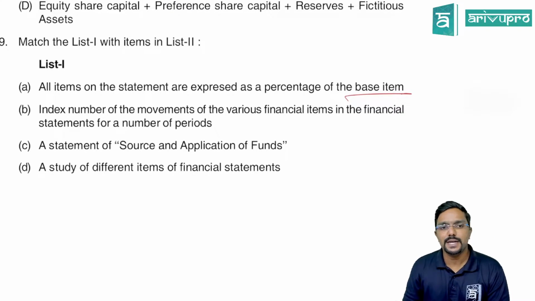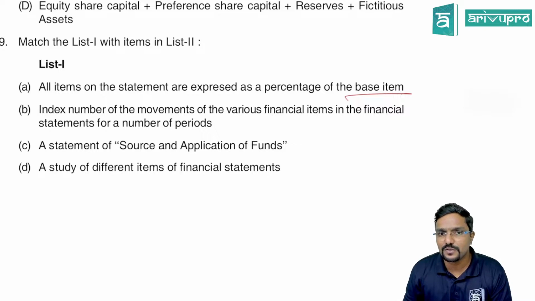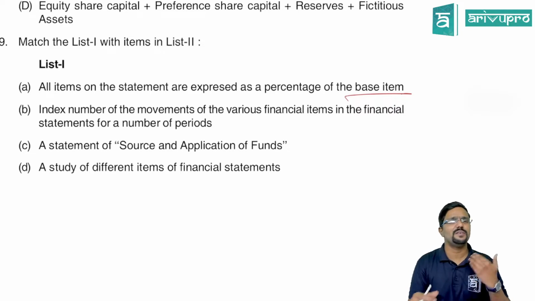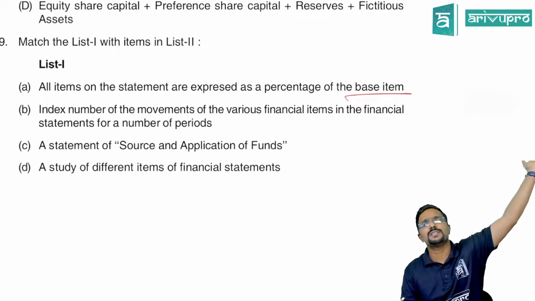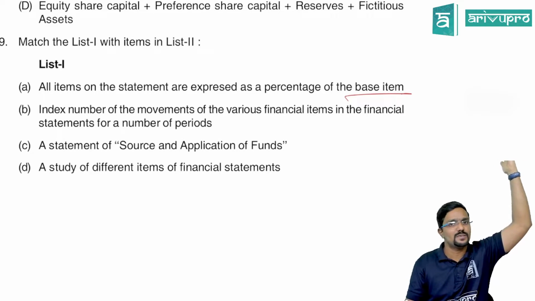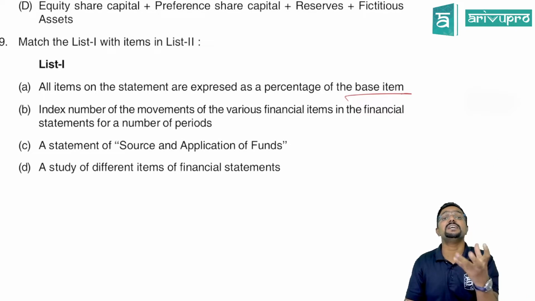Next, index numbers of movements of various financial items in the financial statements for a number of periods. So for a number of years, for example, we will take sales. We will see what the movement is. Last year, how much it was. This year, how much it is. So we will do a comparison. We will see the trend there.